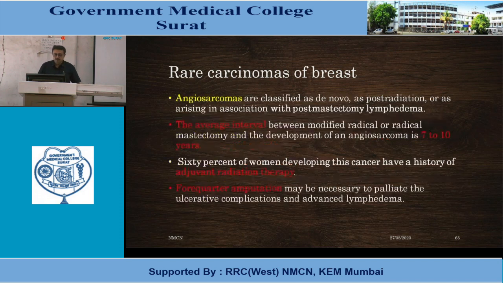Angiosarcoma is not uncommon. It is classified as de novo, post-radiation, or arising in association with post-mastectomy lymphedema, especially in women where axillary dissection has been done and radiotherapy given. The average interval between modified radical or radical mastectomy and development of angiosarcoma is 7 to 10 years. 60% of women developing this cancer have a history of adjuvant radiation therapy. Forequarter amputation may be necessary to palliate the ulcerative complications and advanced lymphedema.